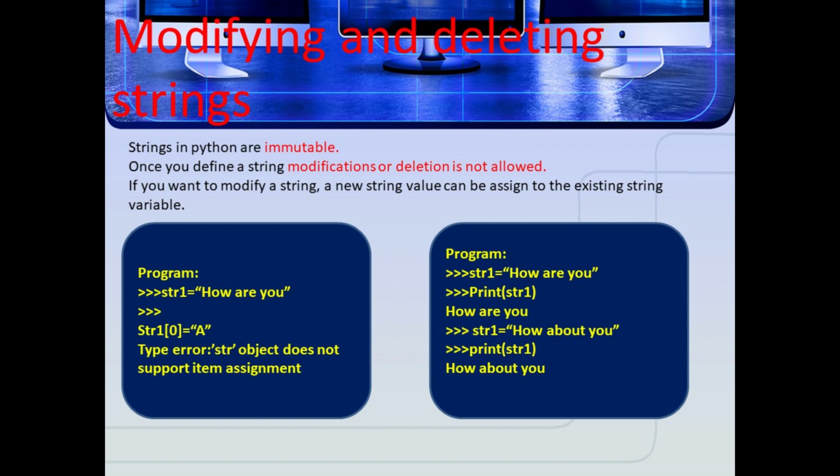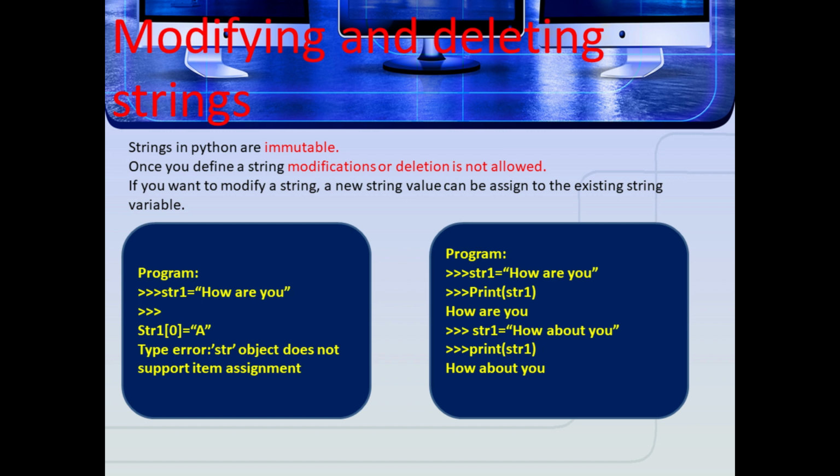See the example: str1, that is string 1, equals how are you, str1 of 0 equals a. So here str1, the string 1 contains how are you, next str1 of 0.